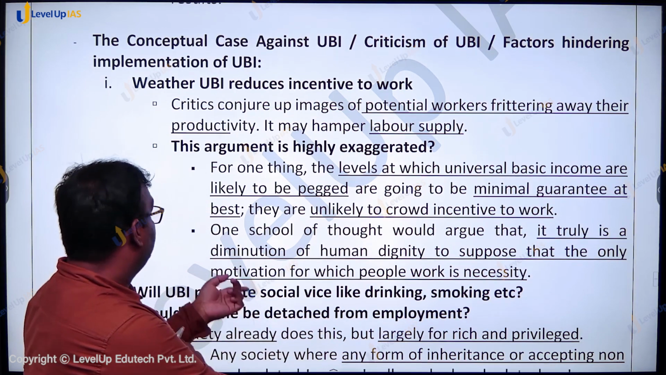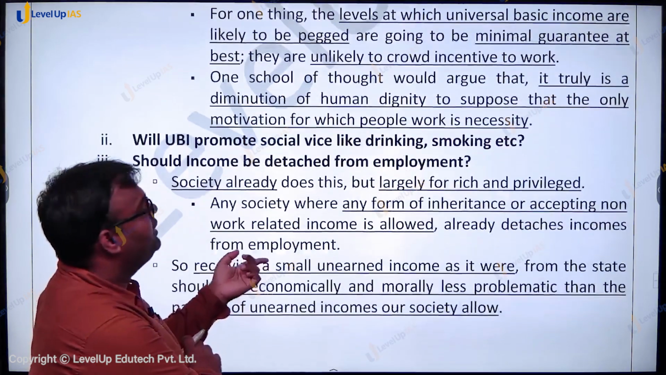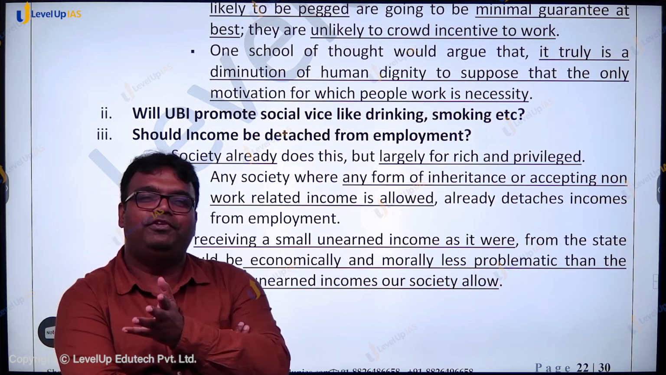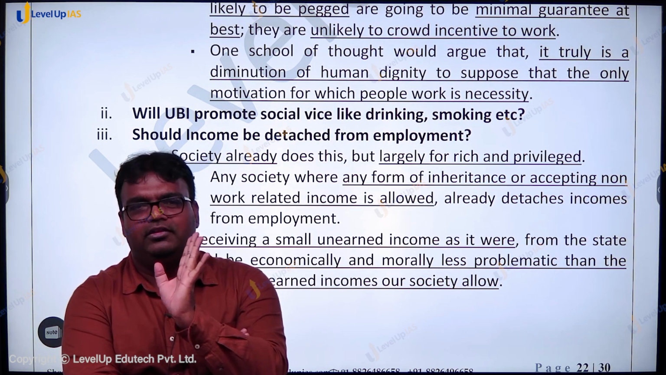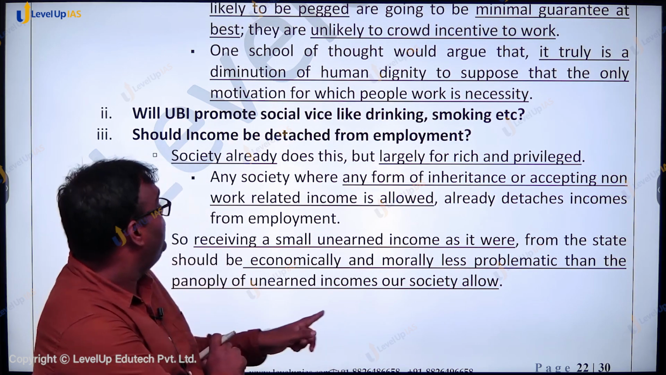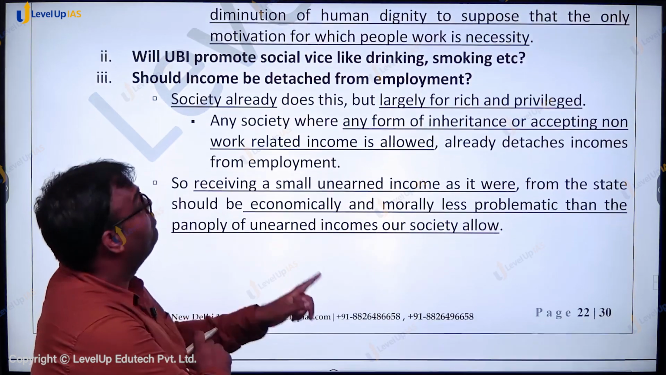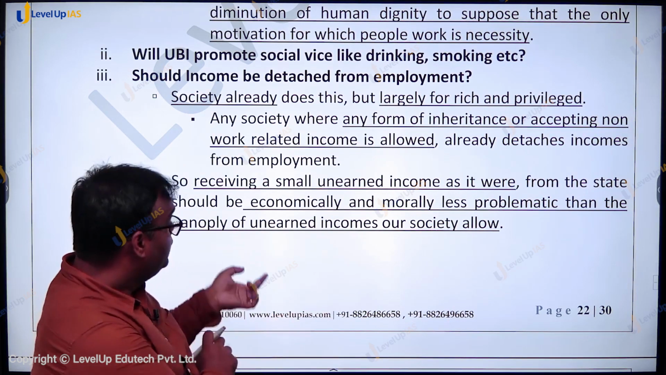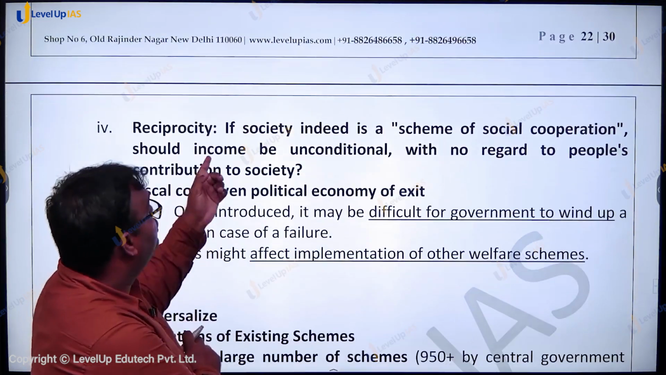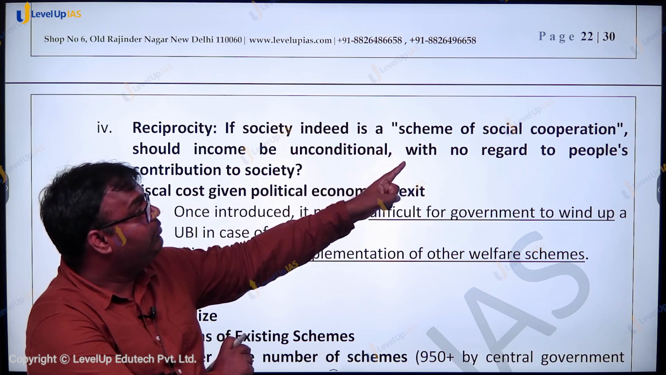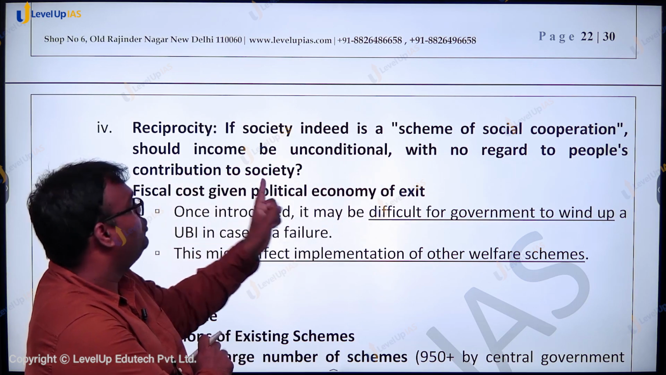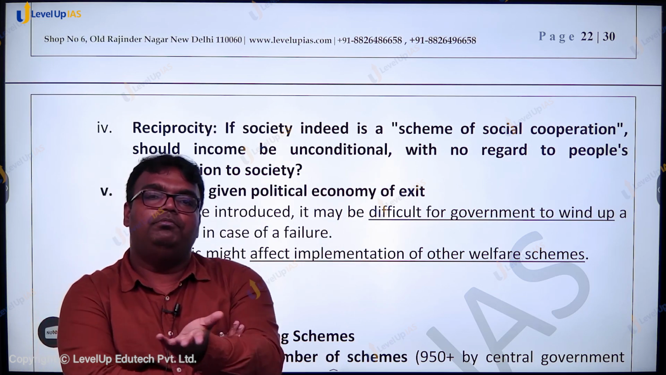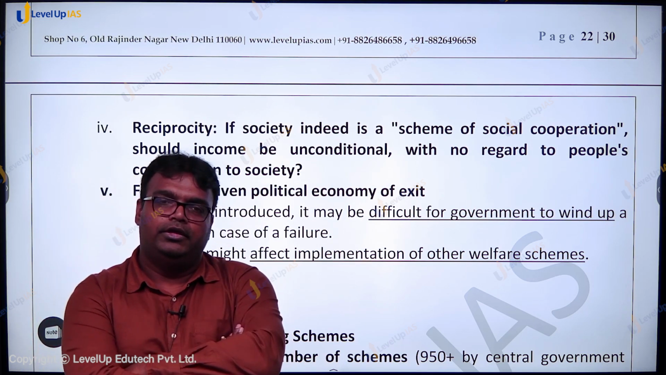Similarly, the argument that it will promote social vices like drinking and smoking is also unfair. It means that whenever anyone's income increases, they will drink and smoke. This is a nonsense argument. Similarly, should income be detached from employment? Or similar to this is reciprocity. If society indeed is a scheme of social cooperation, should income be unconditional with no regard to people's contribution to society? So giving money to someone without work, is it fair?